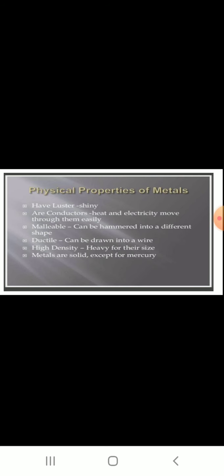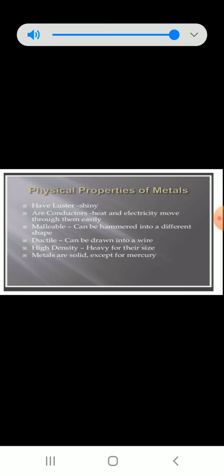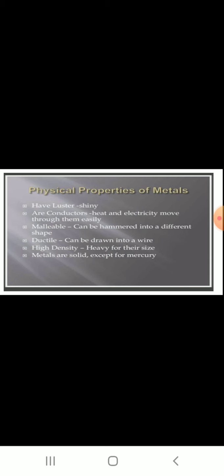So what are the physical properties of metals? Children, we already know some physical properties. We have discussed them in lower classes also, so we have to discuss them again in 8th standard. But in 10th standard you will learn about the properties in depth. So we'll learn the physical properties little by little. That is the first one.